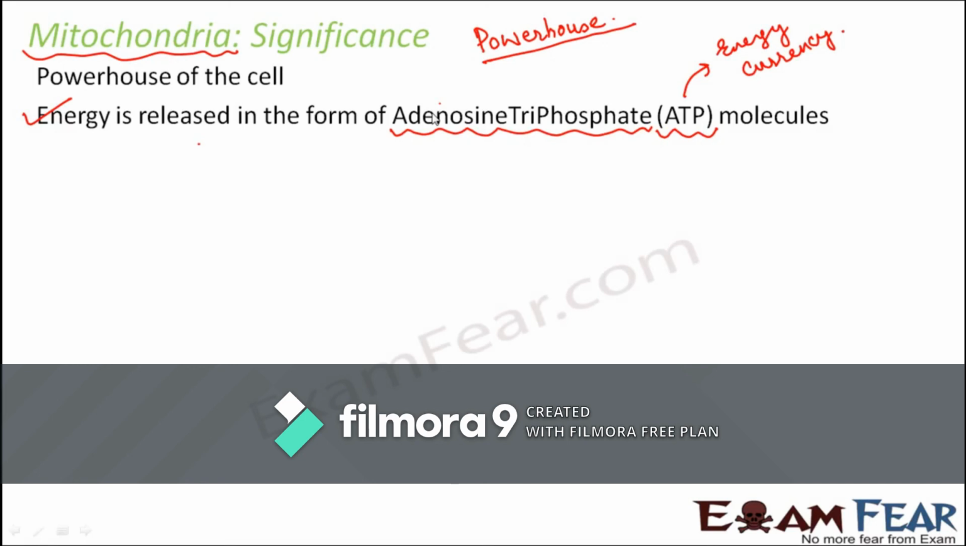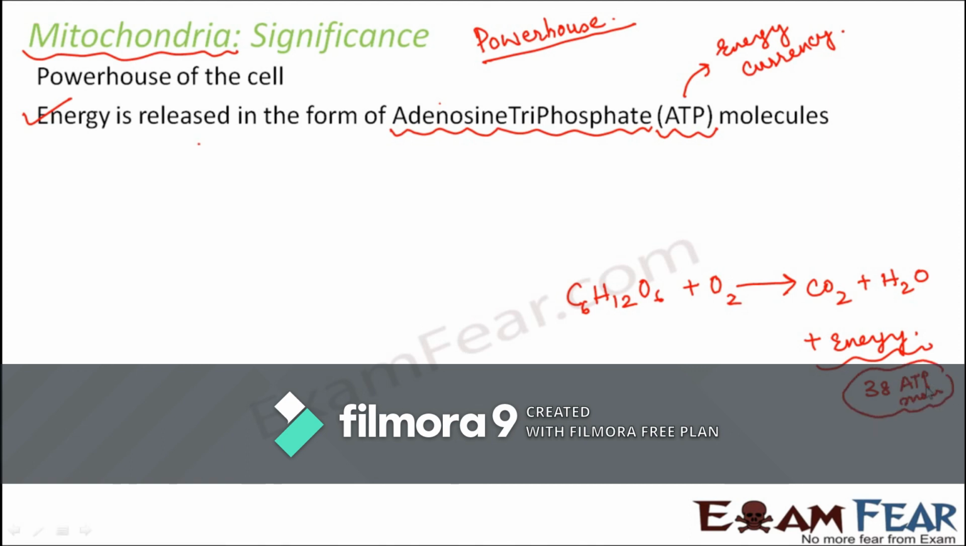So what mitochondria does, it actually converts glucose. This is what happens during the process of respiration. Glucose is oxidized to produce carbon dioxide, water and energy. And this energy is nothing but around 38 ATP molecules. That is what happens during respiration. And this generation of ATP molecules takes place in mitochondria. That is why mitochondria is called powerhouse of the cell, because it supplies energy. So it gives power to the cell. So it is the powerhouse.